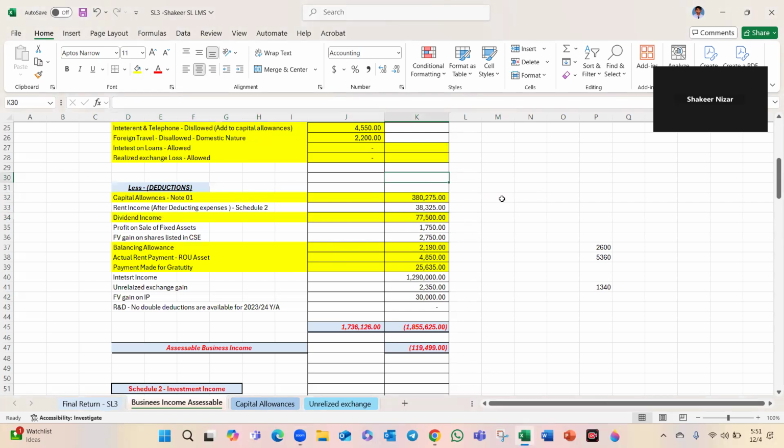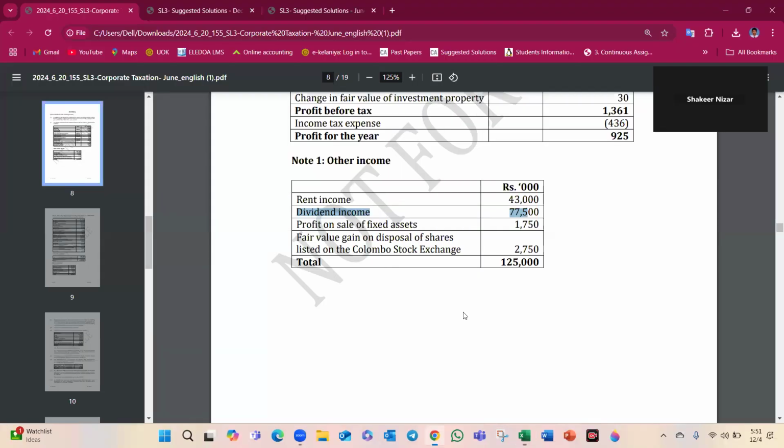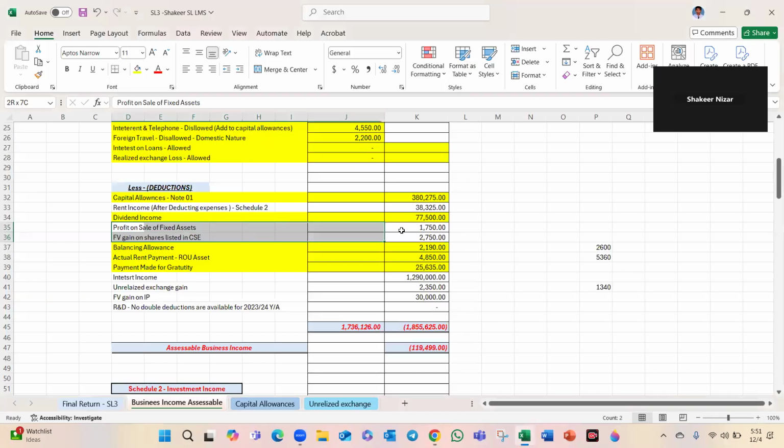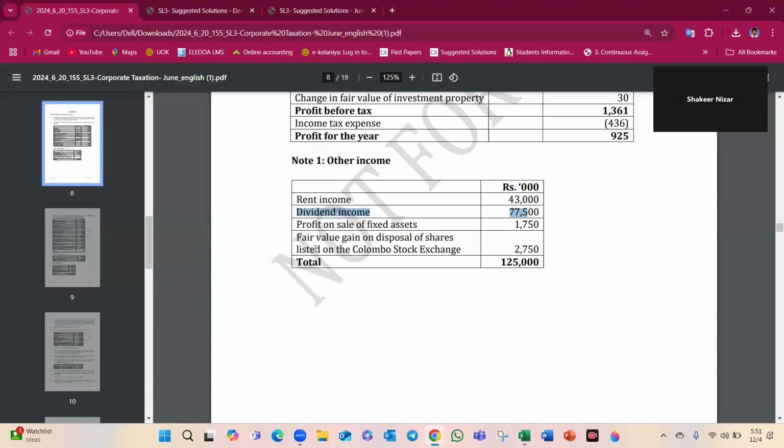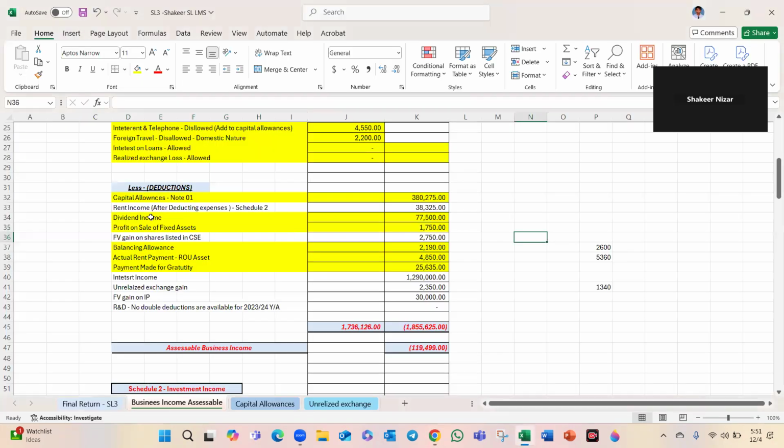And the dividend income is deducted. So you want to see profit from sale of fixed asset, you want to deduct it. That's 750. Those are not part of the business income. Fair value gain disposed, exchange, you want to deduct it. That's 750. Those are not part of the business income.